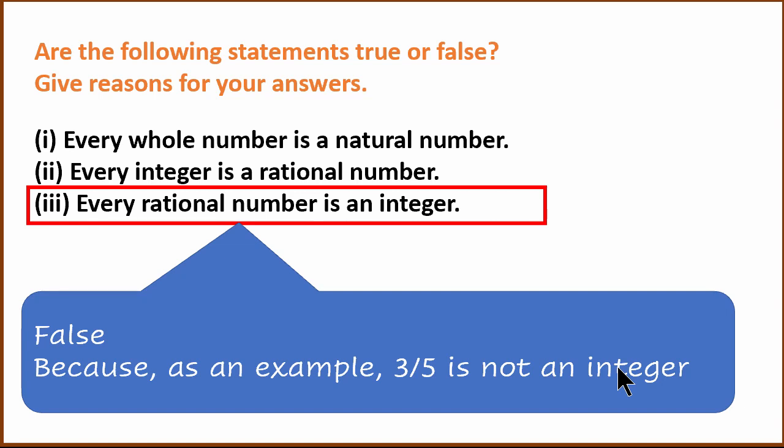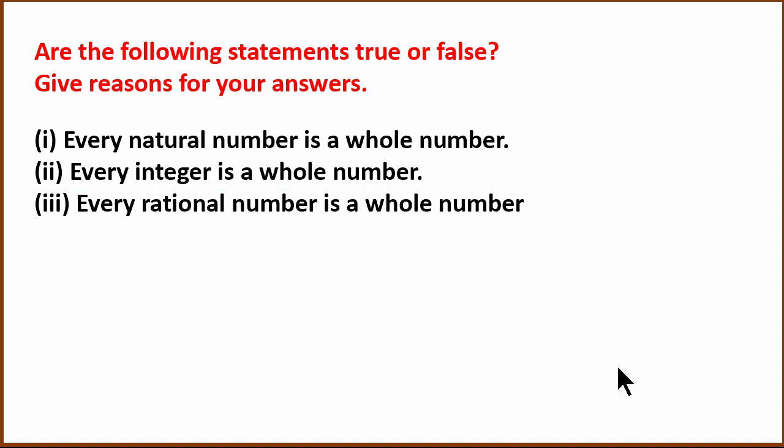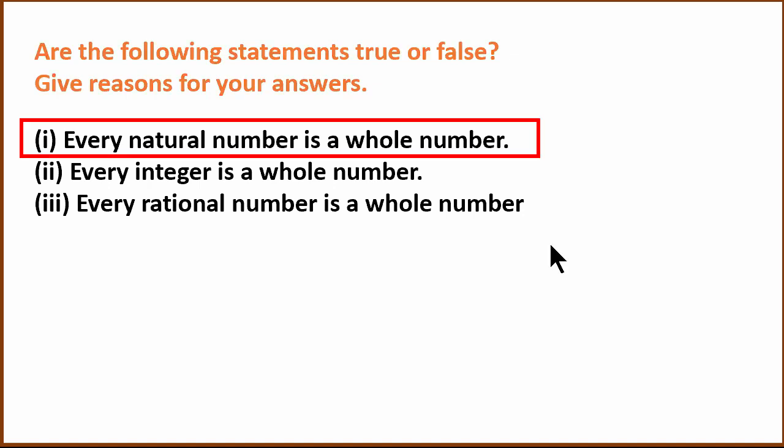Shall we look at some more? Let's look at these three questions. Every natural number is a whole number. Every integer is a whole number. Every rational number is a whole number. First question: every natural number is a whole number.